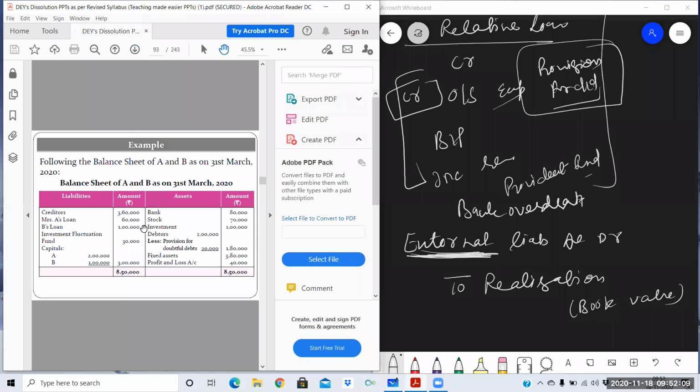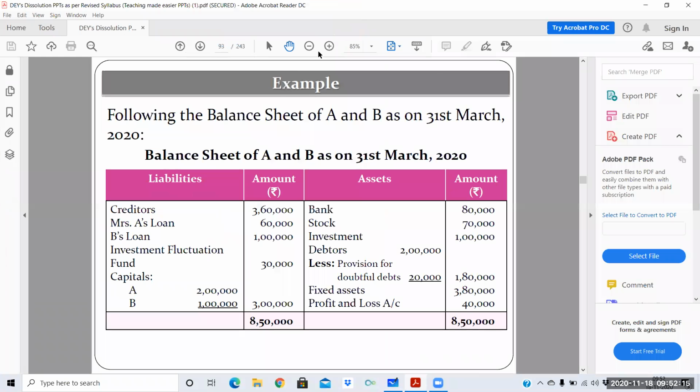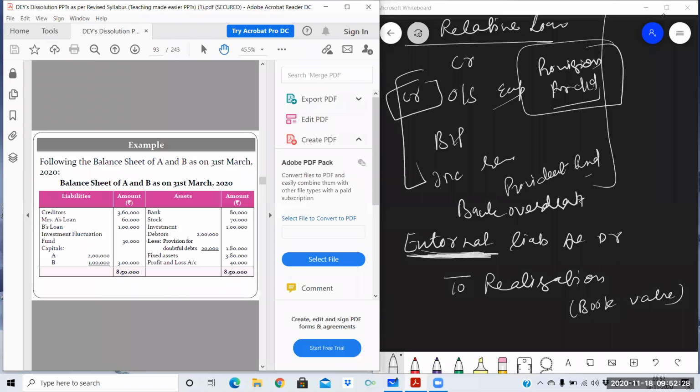So this is again one question. Now you need to transfer the liabilities only. Only the liabilities will be transferred. Following is the balance sheet. Assets we have already transferred. So in this question, you can pass two entries. First entry for the transfer of assets, second entry for the transfer of liabilities. So how will the entries be passed?